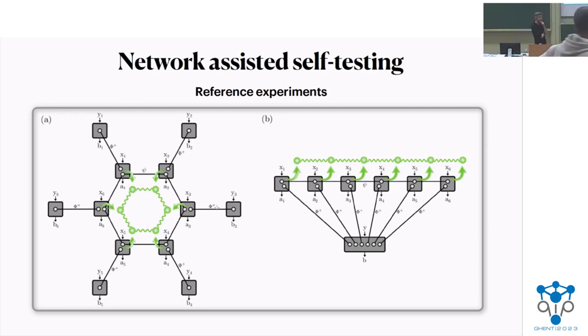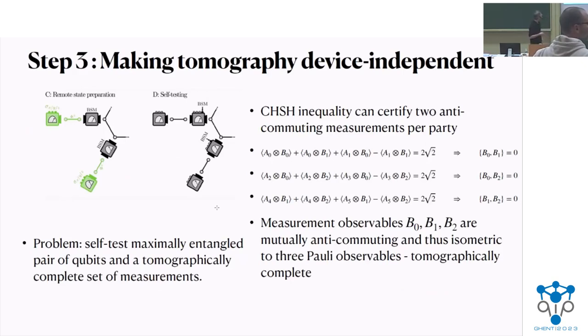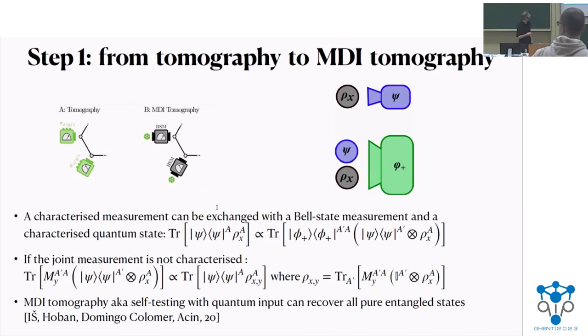Hi, thanks for a great talk. In the first step, do you have to assume anything about the dimensionality of the singlet that you use in the Bell state measurement? In principle, you don't know the dimension of the local subsystem. We don't know the dimension of the underlying physical state, but we know the dimension of the state we want to self-test.